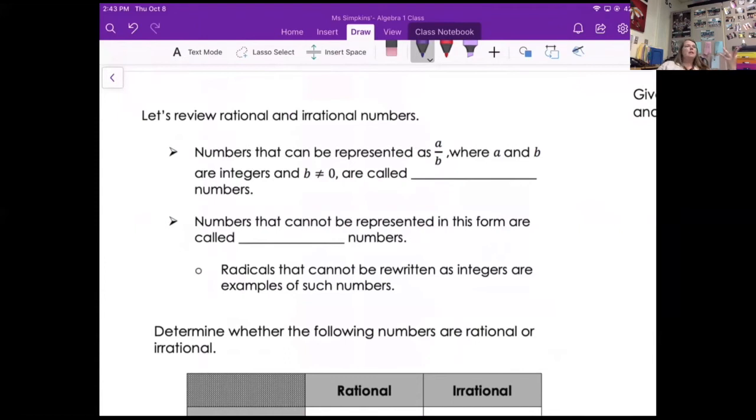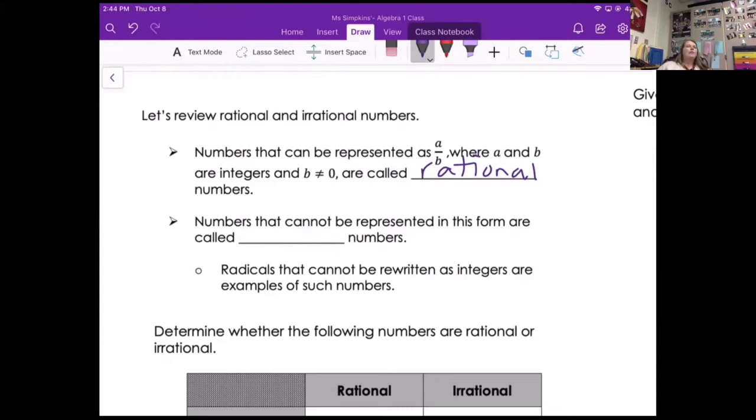Okay, so specifically, this is just me reminding you because we've talked about these things already. Rational numbers are anything you can write as a fraction. So numbers that can be represented by A over B are called rational numbers. Even if they are decimals, like 0.5, we can still represent 0.5 as a fraction, which is half.